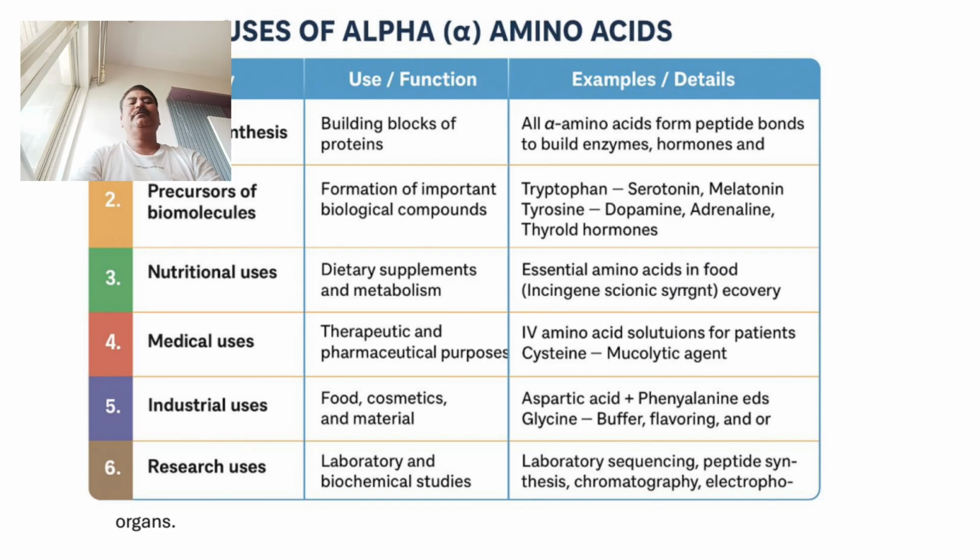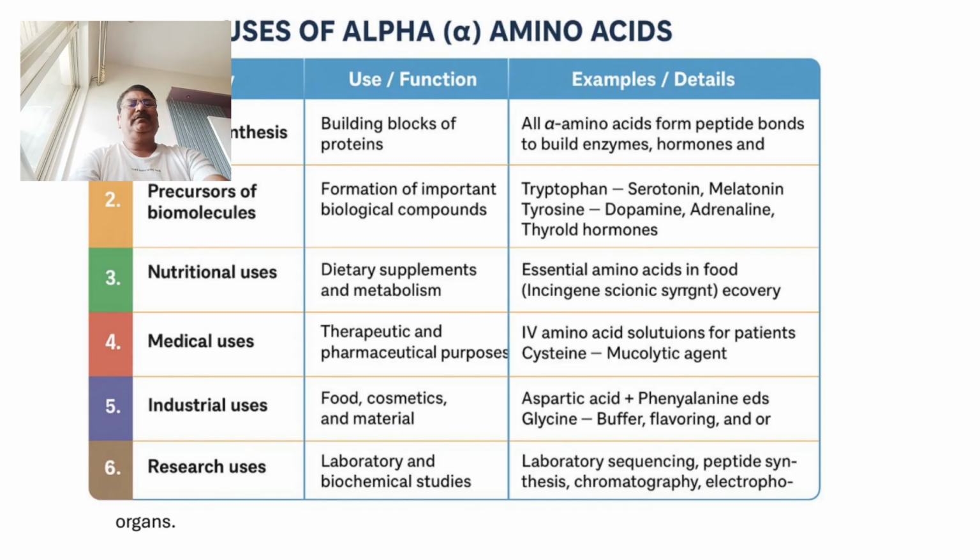Whenever uses of alpha amino acids are considered, no doubt, amino acids are very important building blocks to develop protein naturally in living cells, plants, animals, and various kinds of flora and fauna.